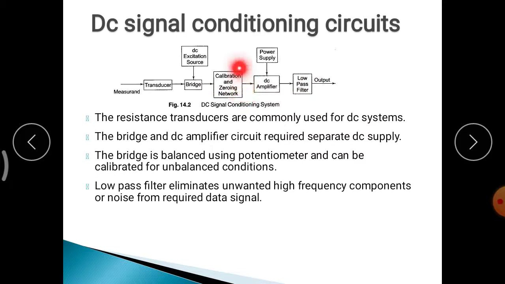The amplifier amplifies the signal according to our requirement, and the filter removes any unwanted disturbances. If there is no filter, some disturbances will remain and you will not get a proper effective output. That is why you need signal conditioning circuits. So this is about the DC.